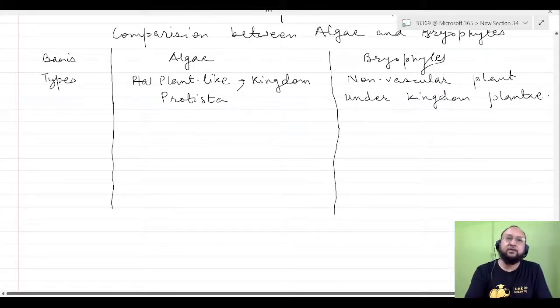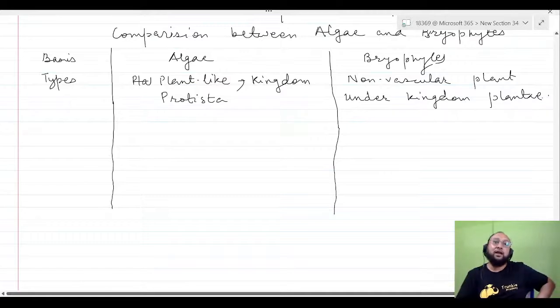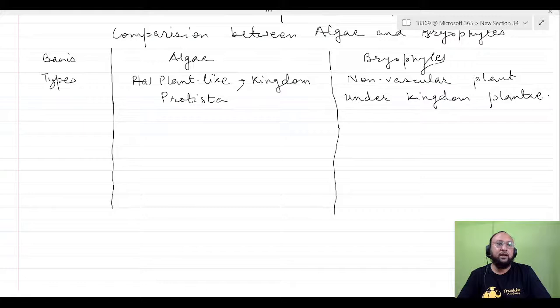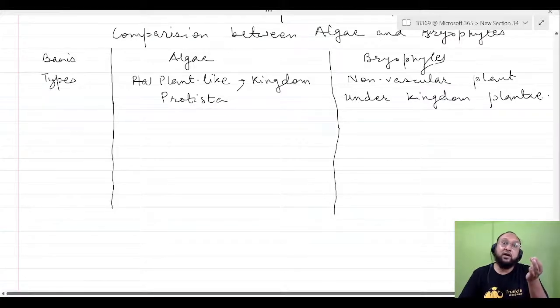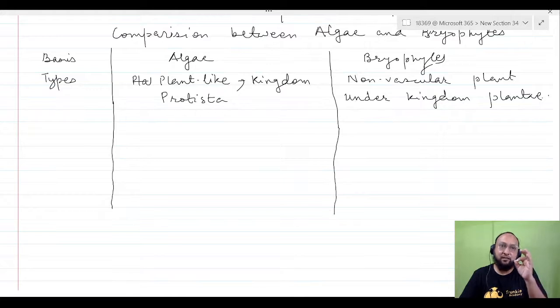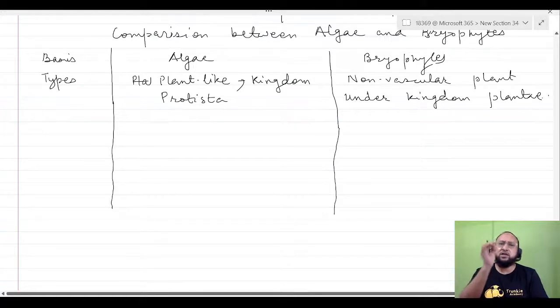Try to understand this. There are some unicellular algae that are kingdom Protista only. But multicellular ones, those having more than one cell and carrying out photosynthesis with the help of the green pigment, will be kingdom Plantae. So unicellular ones are kingdom Protista, not all the members.